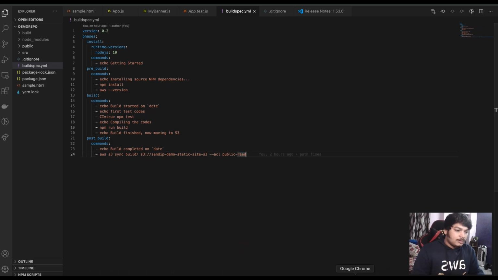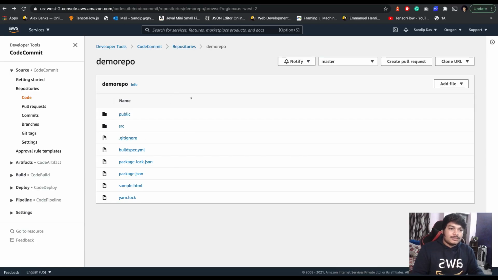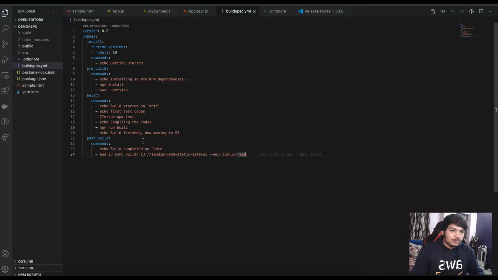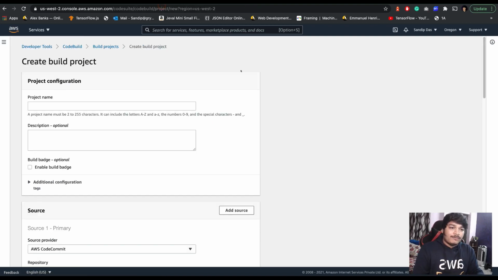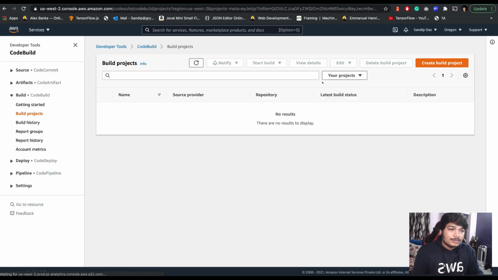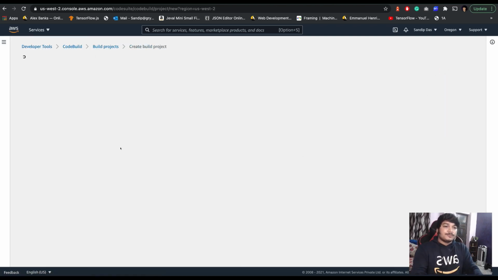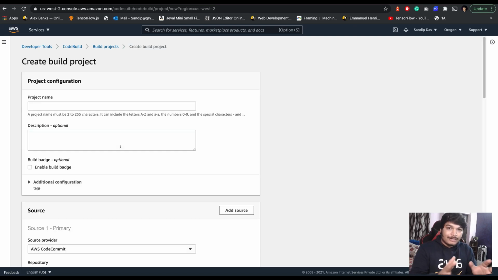First, let's go back here. This is our project. I just pushed it to our CodeCommit repo. Now I've shown some basic examples and the basic buildspec. Now the actual part: how to start in CodeBuild. I'm now in CodeBuild. In CodeBuild, you click on create project. First you create the project, and there you configure everything. So let's call it demo project.